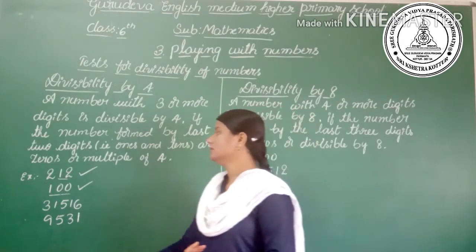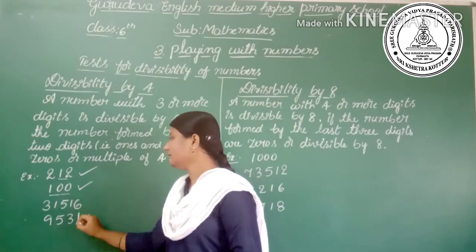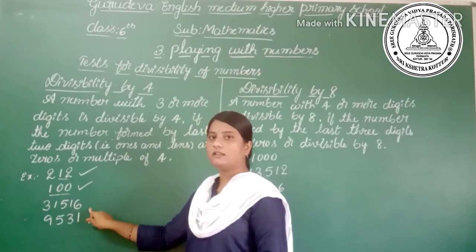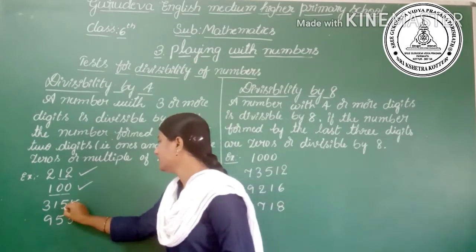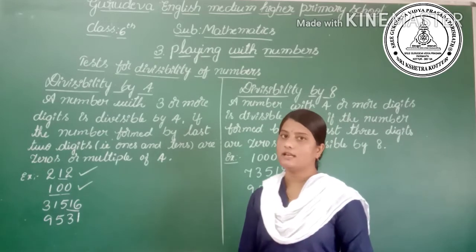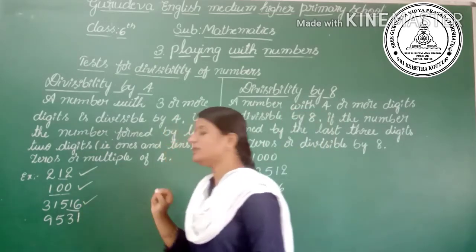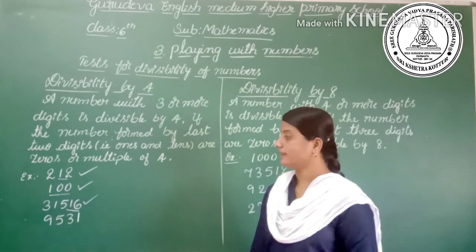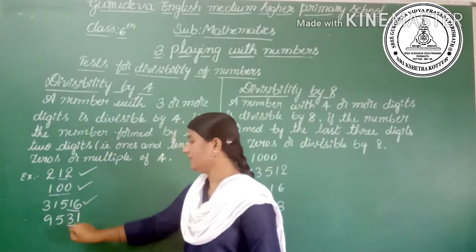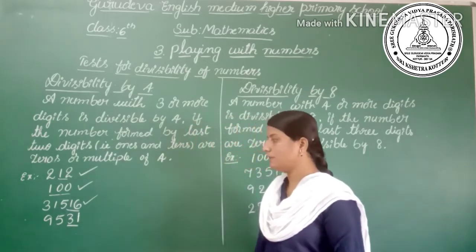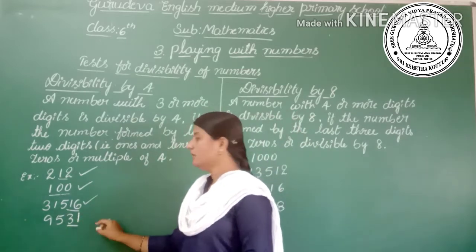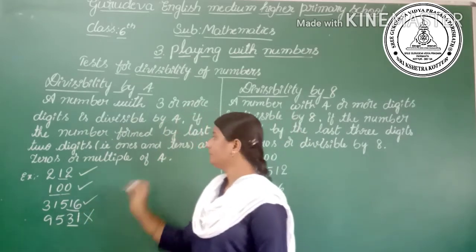Then similarly the third one, 31,516. Observe the ones and tens places. It has 16. So 16 is a multiple of 4, that is 4 fours are 16. So hence it is also divisible by 4. Then the last one, 9,531. Observe the 31 here. So 31 is not a multiple of 4. 32 is a multiple of 4 but not 31. So it is not divisible by 4.